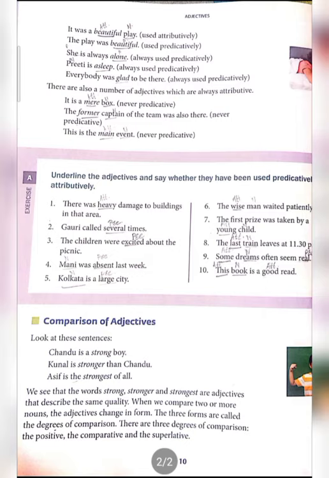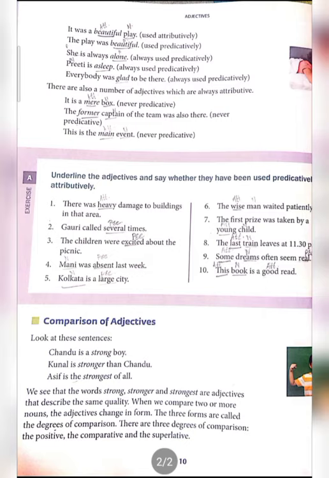Now let's see exercise A. Underline the adjectives and say whether they have been used predicatively or attributively. First example: there was heavy damage to buildings in that area. See here, heavy is an adjective and it has come before the noun buildings. But which type of adjective is it? Attributive. Why? It has come before the noun.